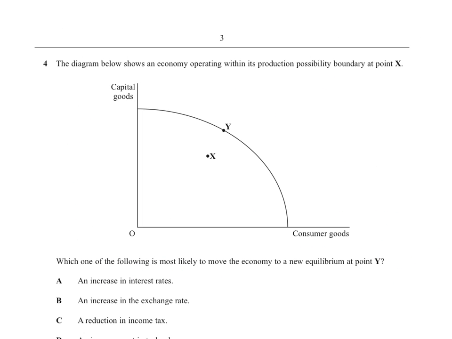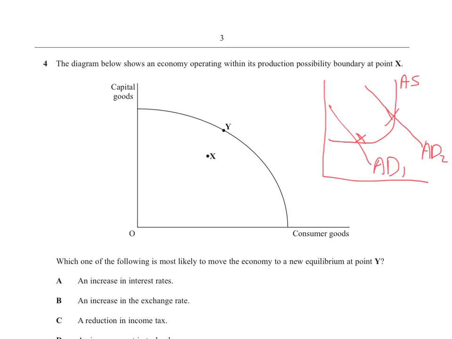Here we are with a nice diagram question. We like this. So the economy is working within its PPF. Now, just to show you, on this diagram, when an economy is working within its PPF, it's the same as AD being down here. So that's the country working within it. So that would be X there. And that line here, when it's on its PPF, would be Y here. Anyway, which of the following is most likely to move the economy to point Y?